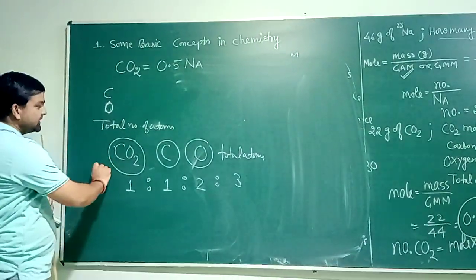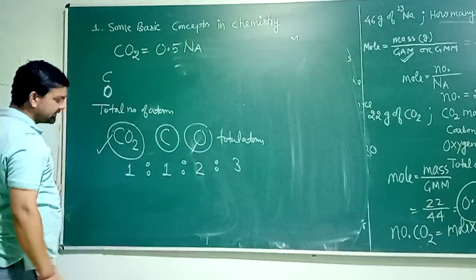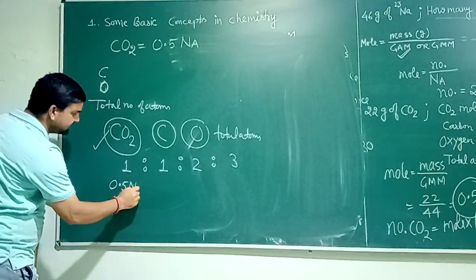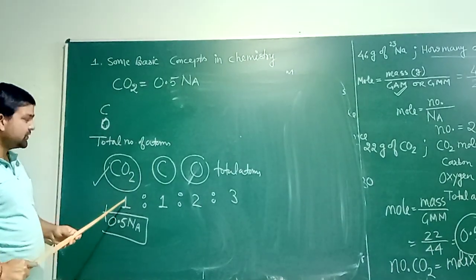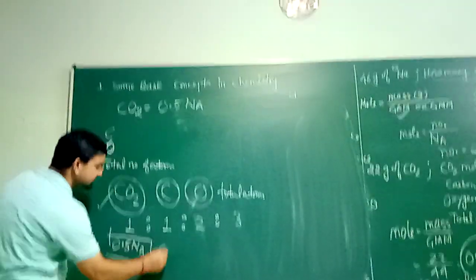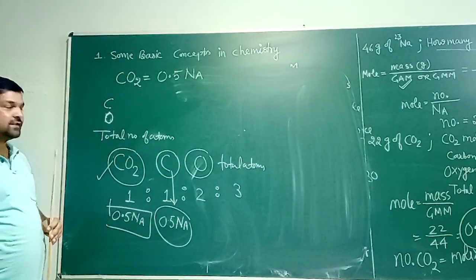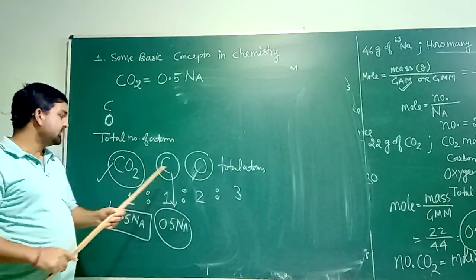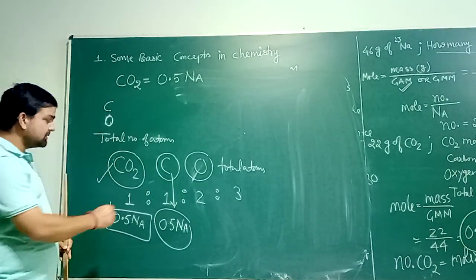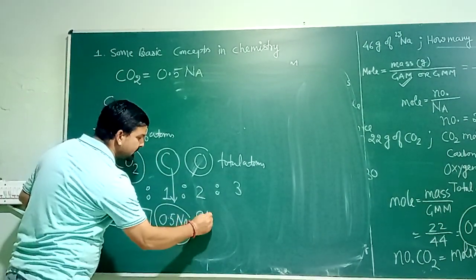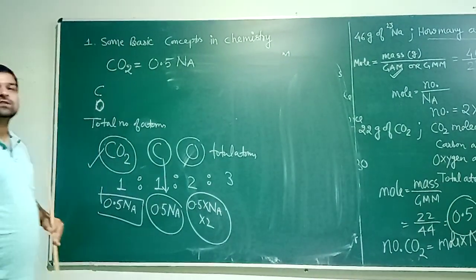So the first part we already calculated. The number of carbon dioxide molecules is 0.5 Na. We got this in our first part. What should be the number of carbon atoms? The ratio is 1:1. It means the answer is 0.5 Na. The same number of carbon atoms we should have here. How many oxygen atoms should we have? The ratio is 1:2. The number of oxygen atoms is 2 times that of carbon dioxide. So make it 2 times. 2 times means it is 0.5 into Na into 2. This is the number of oxygen atoms.